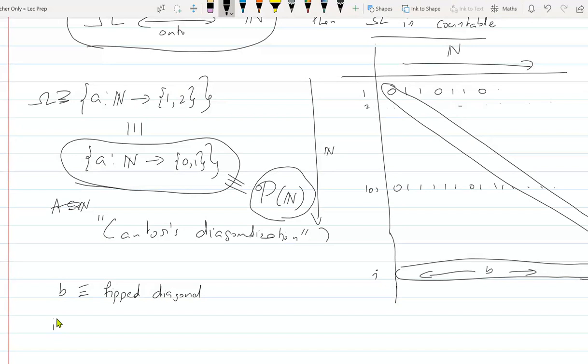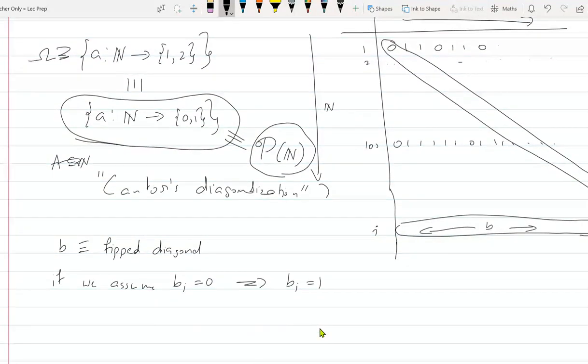If we assume Bi equal to 0, it implies Bi equal to 1. You agree? Everybody agrees with that? So Bi can be only two things.